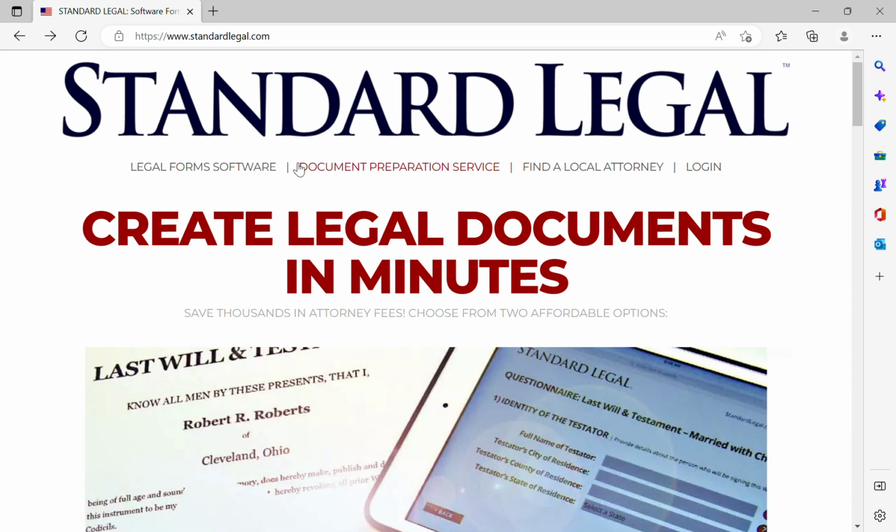We are at standardlegal.com and we're taking a look at legal form software. Standard Legal provides do-it-yourself legal form software, legal document preparation service. We'll even help you find an attorney if you do need one. This is the login after you make your software purchase where you can access your legal form software. Today we're going to take a look at legal form software.